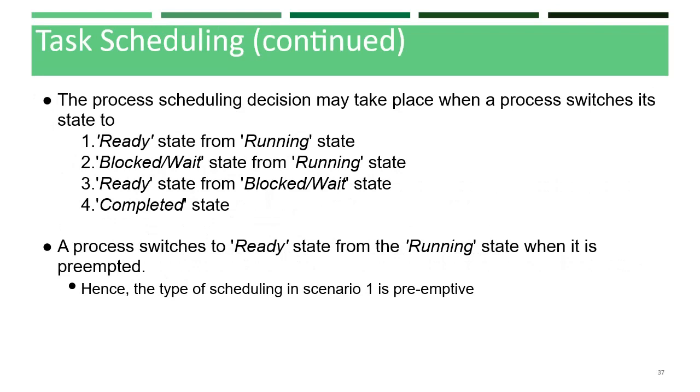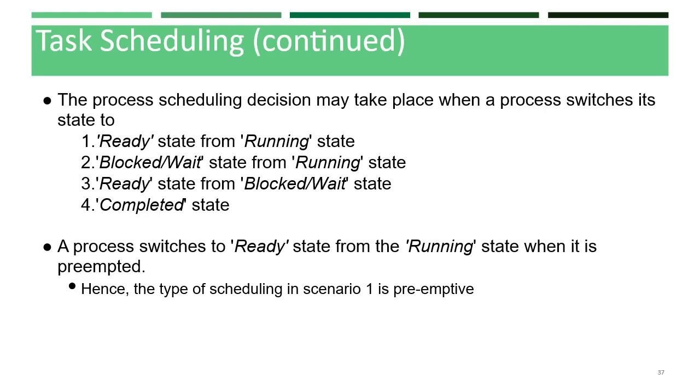The process scheduling decision may take place when a process switches its state from running state to ready state. Next, from running state to block or wait state. Third, from block or wait state to ready state.